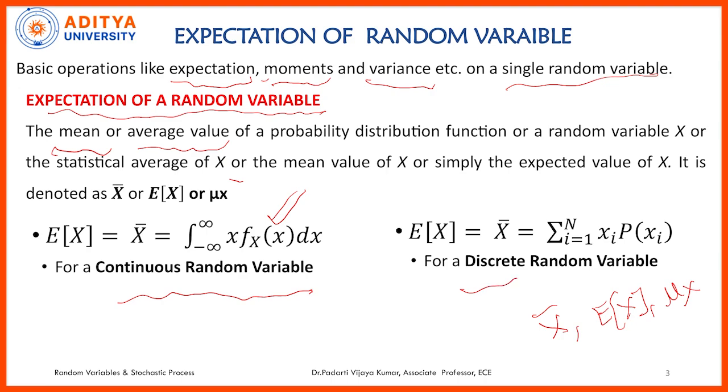If it is a discrete version of random variable, we need to use this formula: summation over i of xi into p of xi. Here we use probabilities. Here the density function is required for computing the expectation of a continuous random variable.